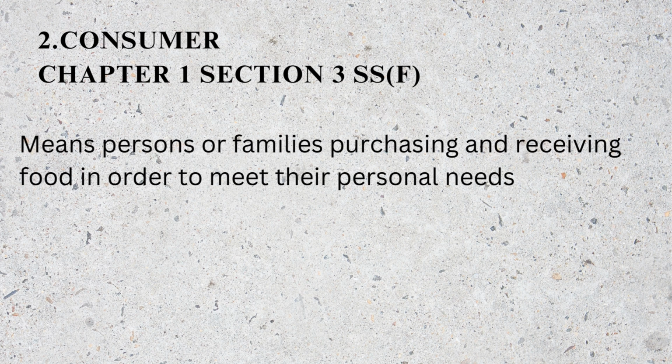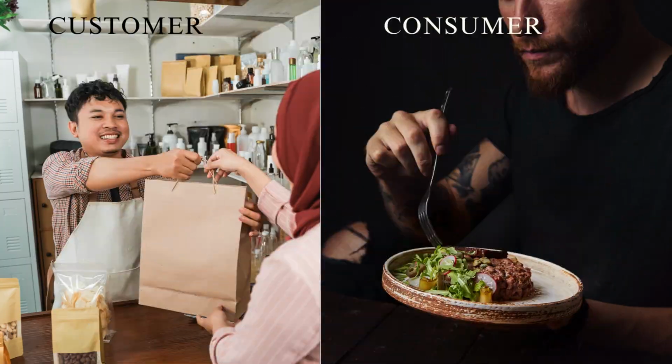Consumer. It comes under subsection F of Section 3, Chapter 1. A consumer is any person or families purchasing and receiving food in order to meet their personal needs. The difference between a customer and a consumer is that a customer purchases the food while consumer is the end product user, that is, they use it for their personal needs.